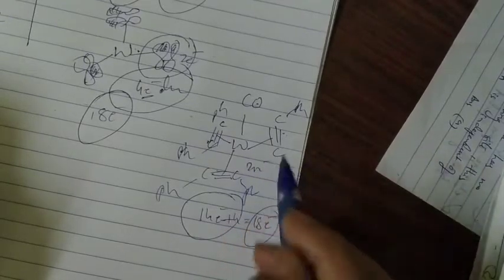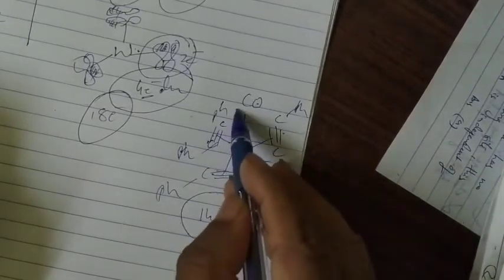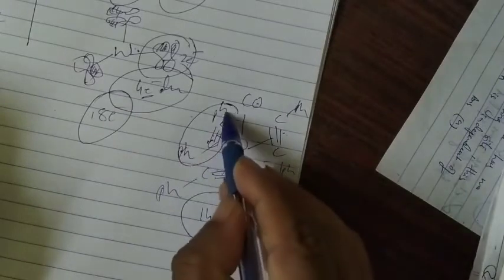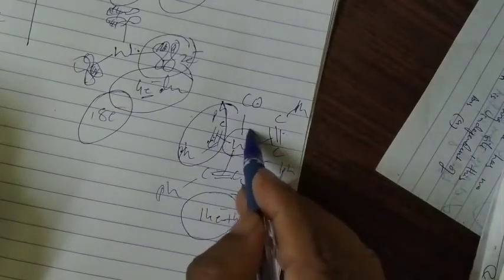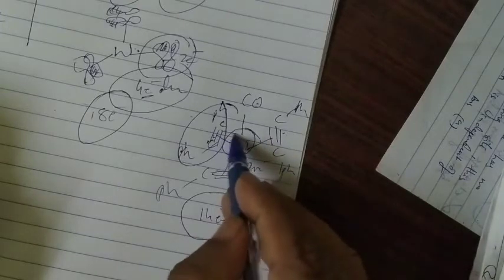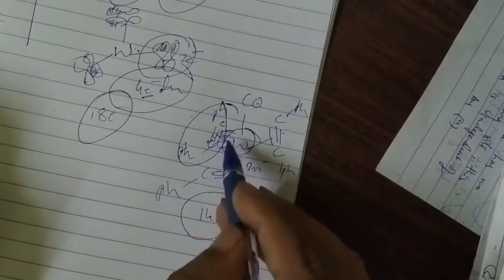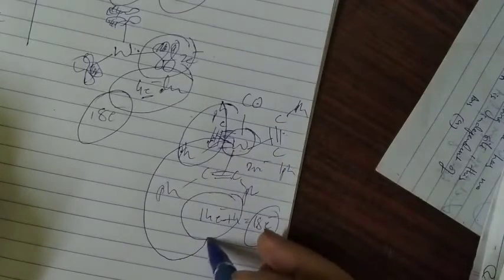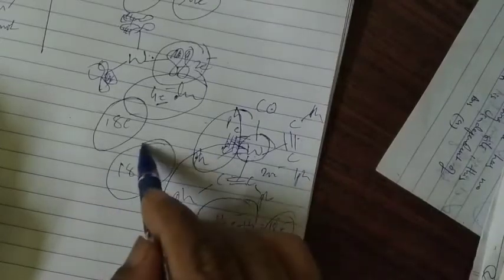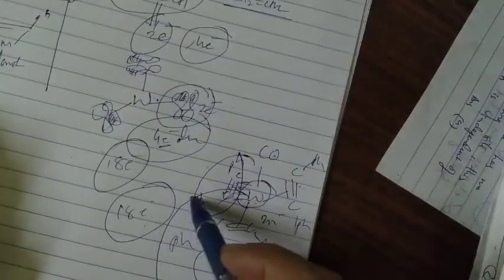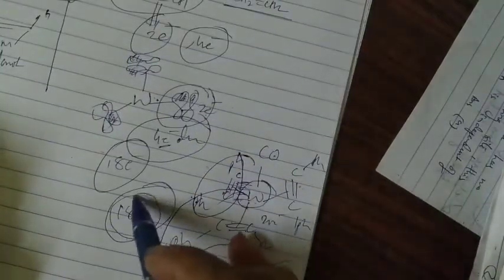In that case, one of the orbitals of the ligand will not match with the d orbitals of the metal for overlapping. There will not be proper overlapping, and ultimately the complex will be 18 electron. It will not cross 18 electrons. Either it acts as a 2 electron or 4 electron donor to satisfy the 18 electron rule. That is very much important.